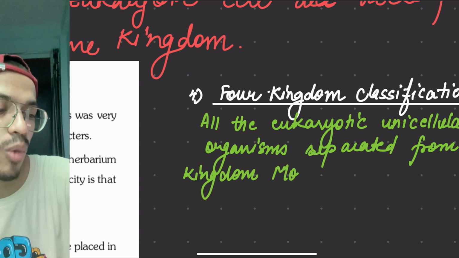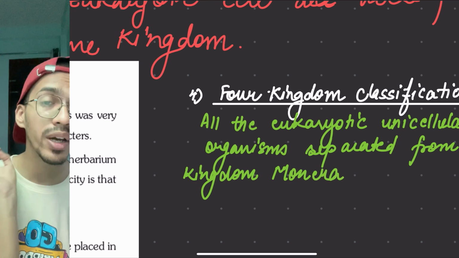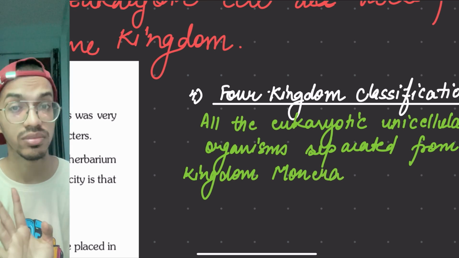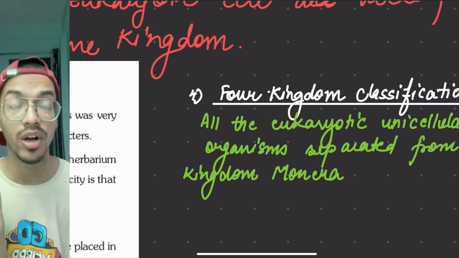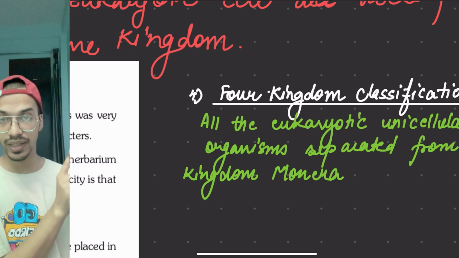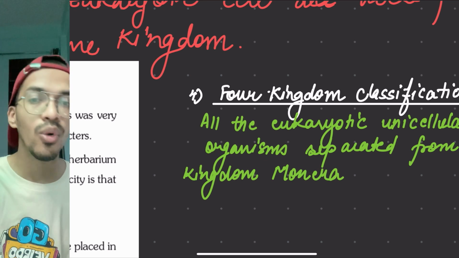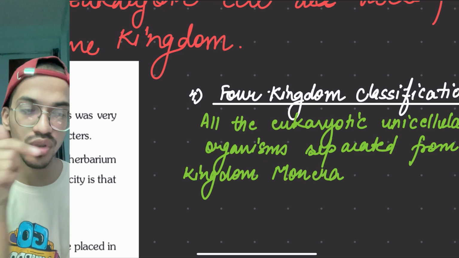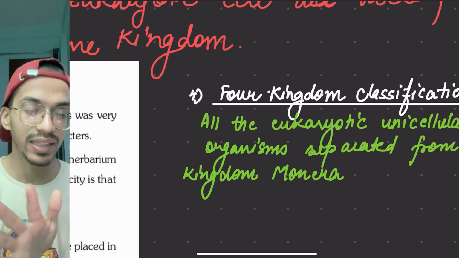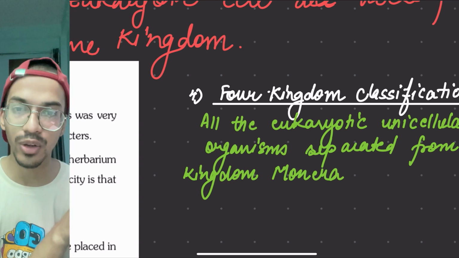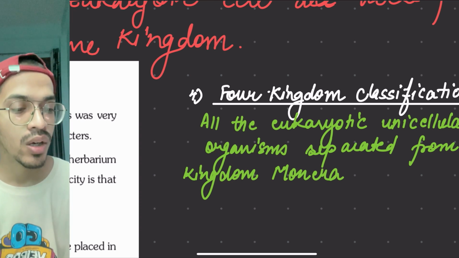So kingdom Monera is left with what? Prokaryotic cells. The characteristic feature of kingdom Monera is that it contains prokaryotic cells. No other kingdom will ever contain them. We will learn these things, don't worry about it. The facts will be in your brain super soon. Just keep on understanding the things, and these notes will be available in the group.